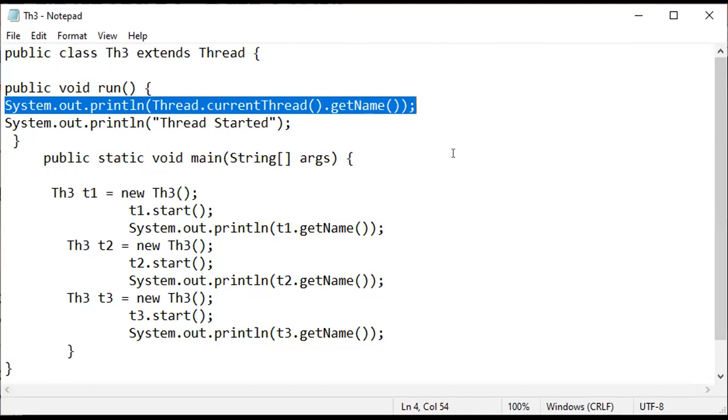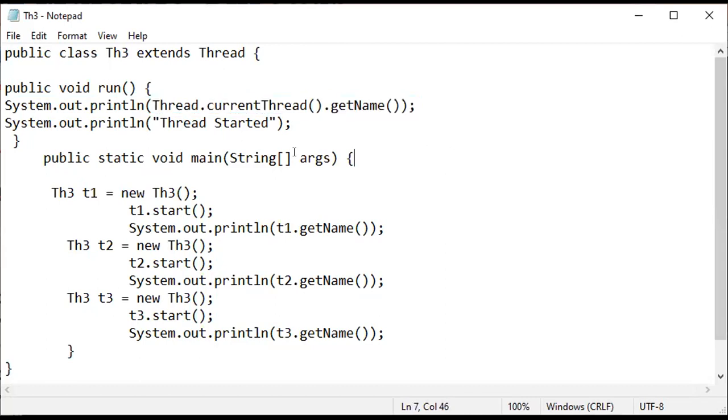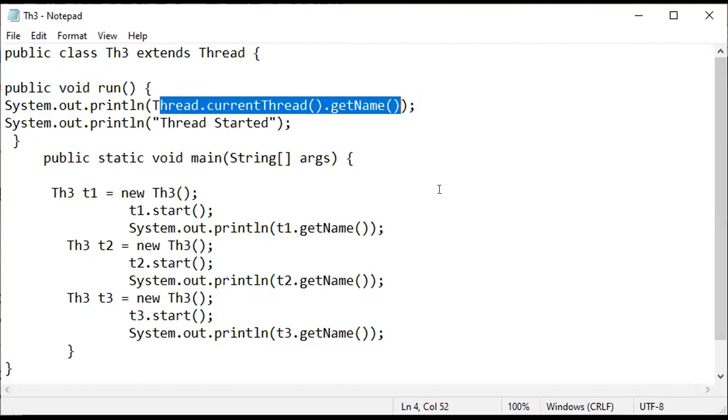Every time a thread is started and invokes the run method, it automatically takes the name of that thread by using currentThread and getName from the Thread class. This way also we can get the name of that thread.